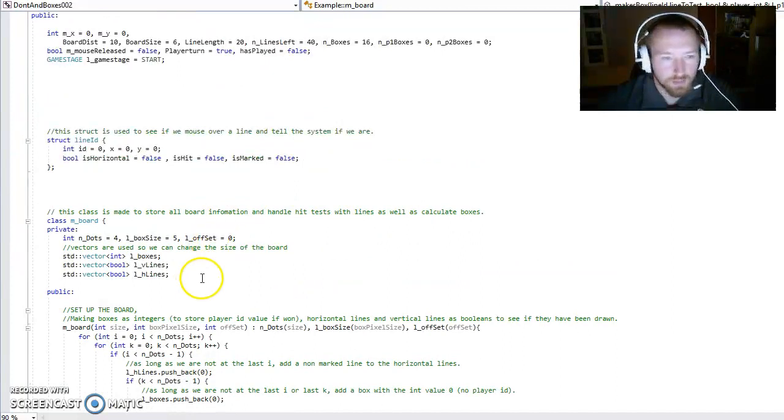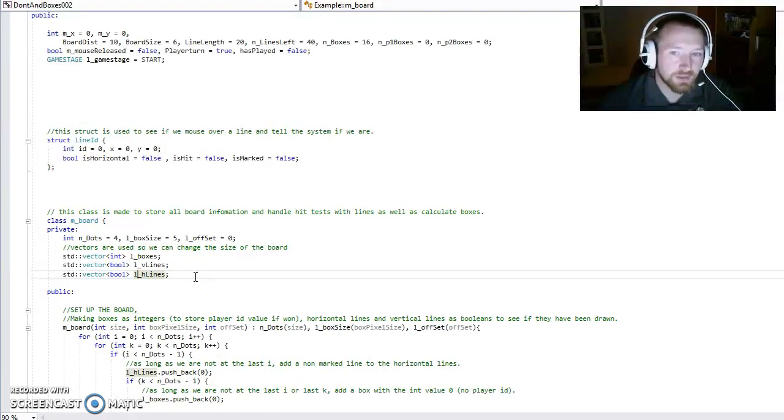One thing that's important to note is that I store my information as a vector of integers for each box. It's an integer because players can have set it to either player 1 or player 2, or it could be off or not marked at all. That would be a 0 in this case. And then we have vectors with booleans. We have one for vertical lines and one for horizontal lines. These are only booleans because all we need to know is whether this line is marked or not.